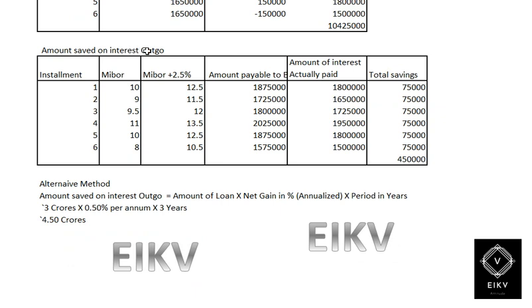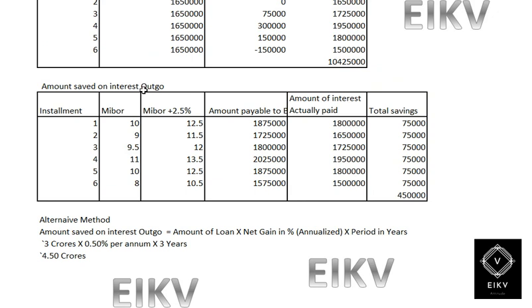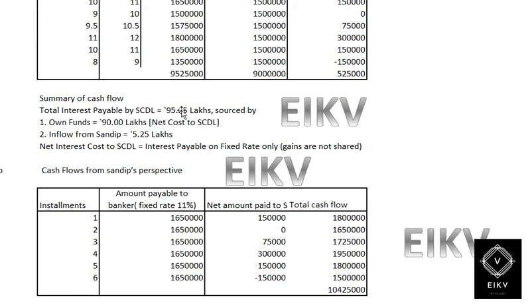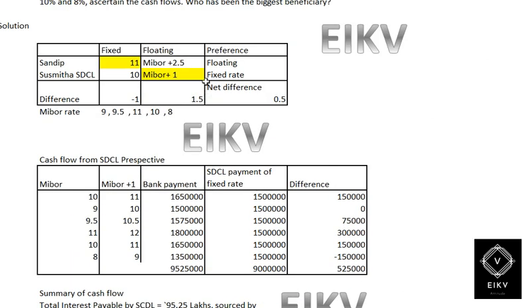Now the amount saved on interest swaps. So if we are going ahead with this type of swap agreement, then how much will Sandeep Limited or both parties save? That is the 0.5%, or 50 basis points. How it will be happening, I will explain to you. So over here we have installment MIBOR as we discussed 10, 9, 9.5, 11, and MIBOR plus 2.5% shall be the interest over here, right? For Sandeep Limited it would be MIBOR plus 2.5%.